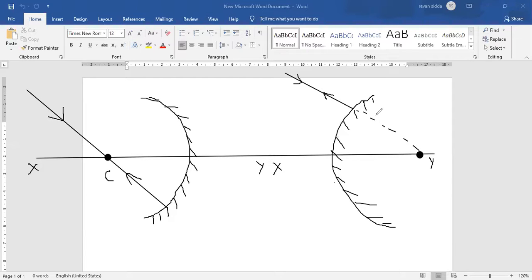Remember this one. For concave it will be inside. For convex it will be outside. Understood? Imaginary lines you need to draw there. Right. So this is the third rule for concave as well as convex mirror.